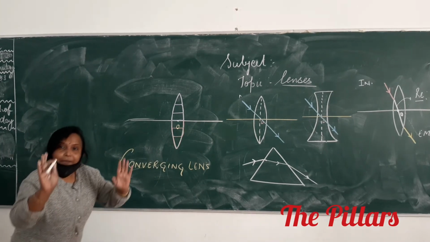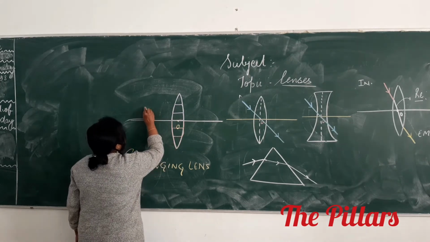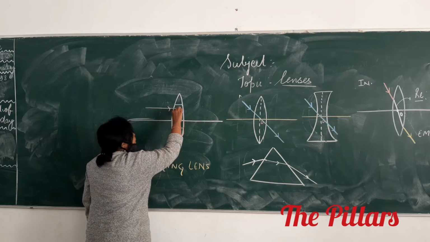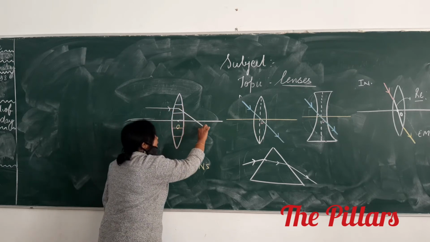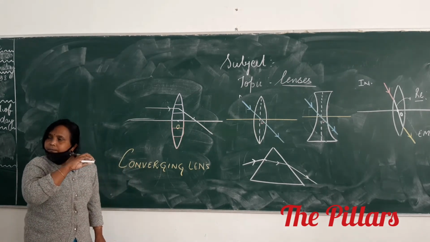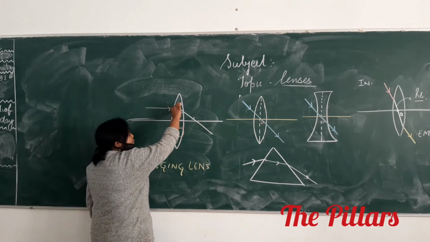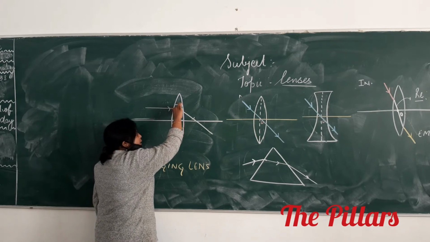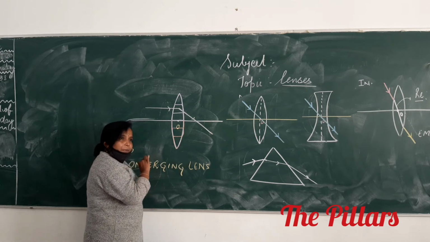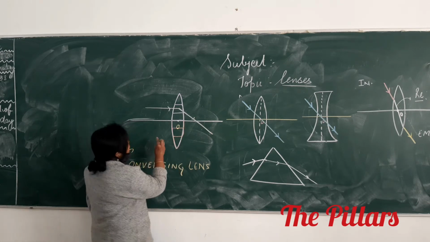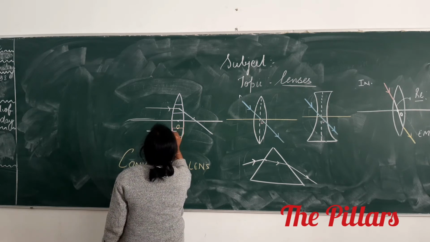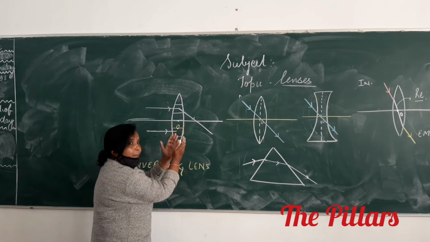Look here. This is a prism. Any ray incident on it, it will bend it towards the base. And if it is incident from below the principal axis, where is the direction of the base?